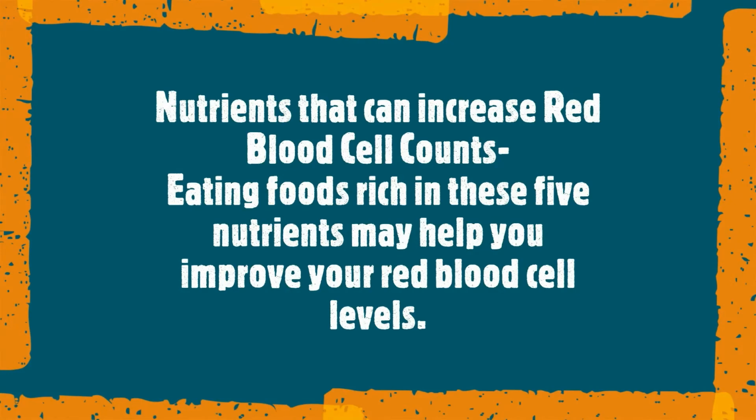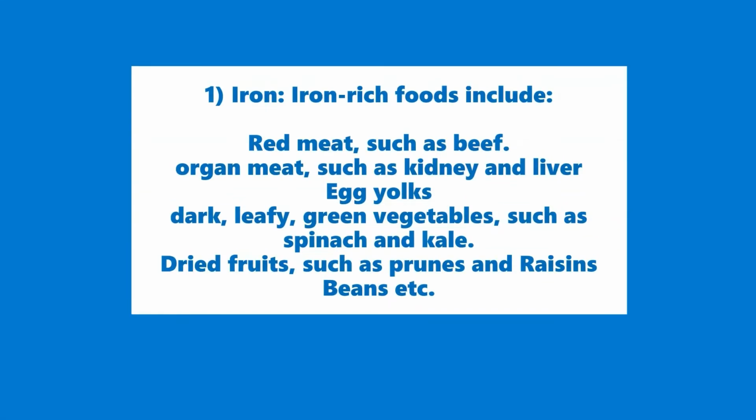Nutrients that can increase red blood cell counts. Eating foods rich in these 5 nutrients may help you improve your red blood cell levels. 1. Iron. Iron-rich foods include red meat, such as beef, organ meat, such as kidney and liver, egg yolks, dark, leafy green vegetables, such as spinach and kale, dried fruits, such as prunes and raisins, beans, etc.